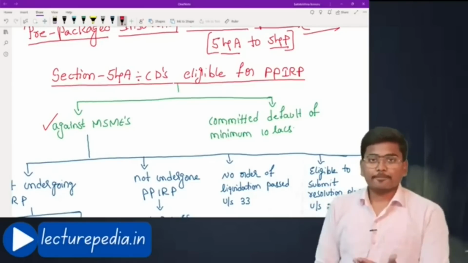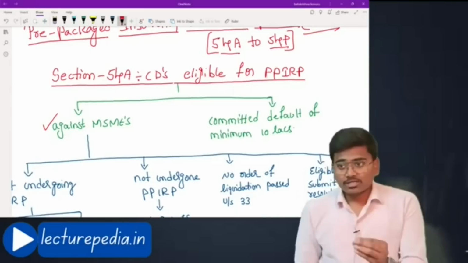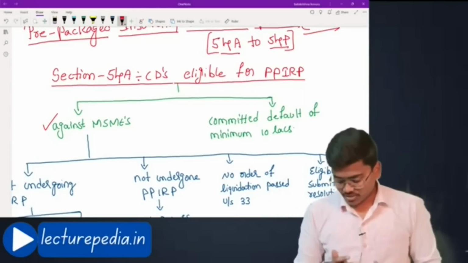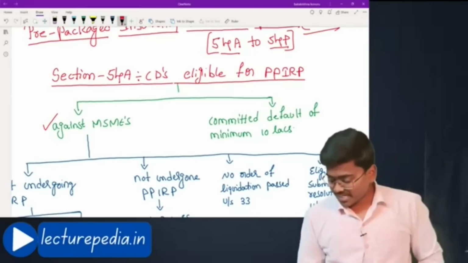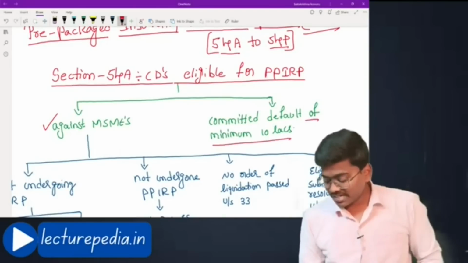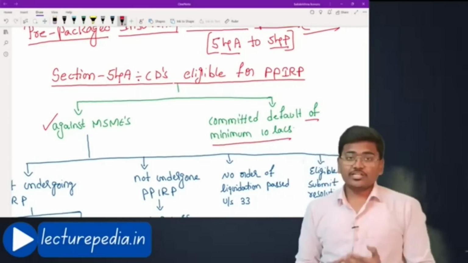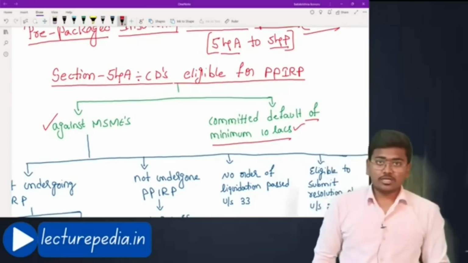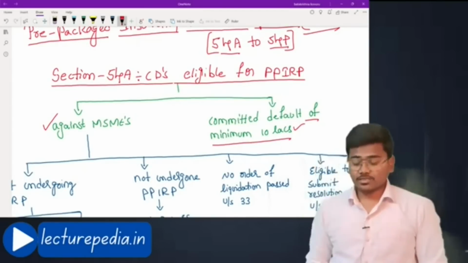Such an MSME must have committed a default of a minimum of 10 lakh. The minimum amount of default required for initiating PPIRP is 10 lakhs. For CIRP it is 1 crore, for PPIRP it is 10 lakhs.